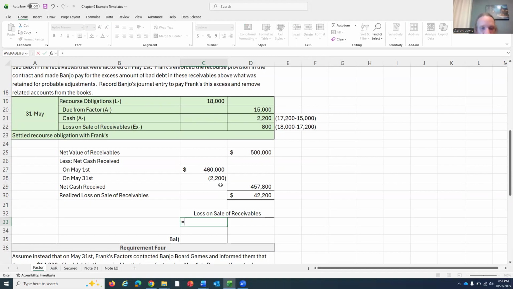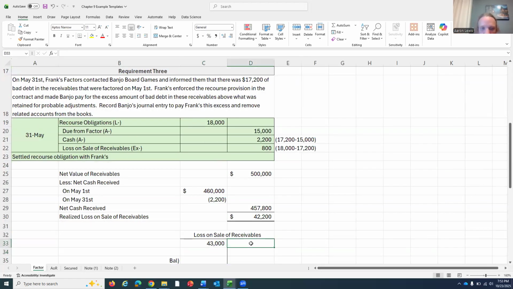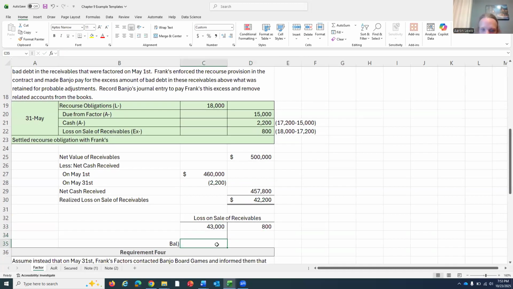Well, again, we're just going with the with recourse section right here. We originally recorded a $43,000 loss with a debit. Over here, we had an $800 credit to loss on sale of receivables. And if I find the balance of this account, lo and behold, it's 42,200. So with our proper bookwork right here, we recorded a loss, albeit over a couple of transactions, that actually ended up being how much less cash we received than the face value of the receivables.